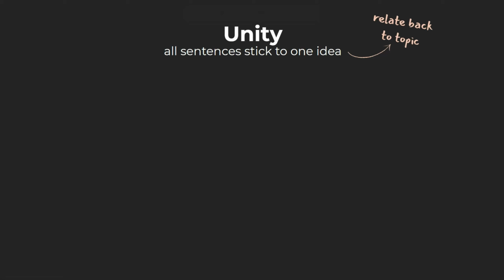We'll start with unity. When we say unity in a paragraph, we mean that all the sentences in the paragraph stick to one main idea. Every sentence should relate back to the topic of the paragraph, whatever that may be. If a sentence drifts off into an unrelated idea, it breaks the unity and makes the paragraph feel scattered. For example, let's take a look at a paragraph with poor unity.